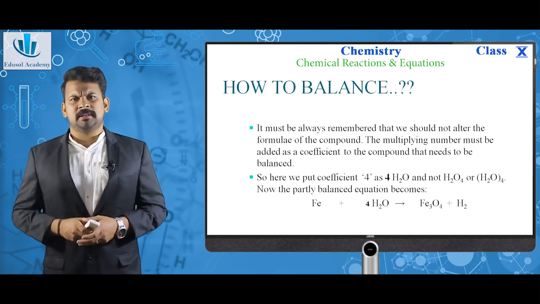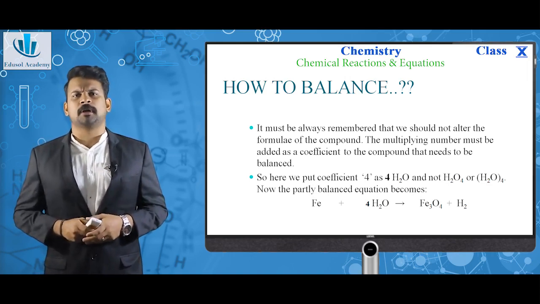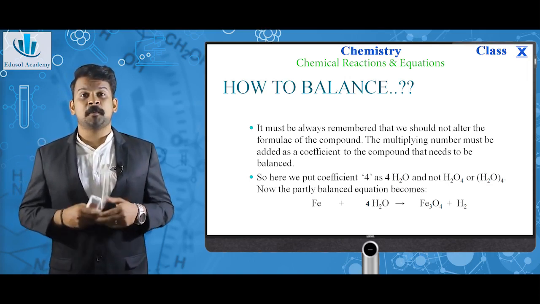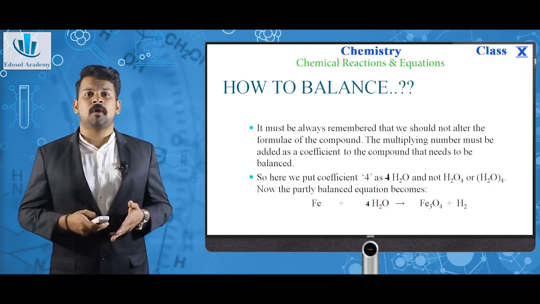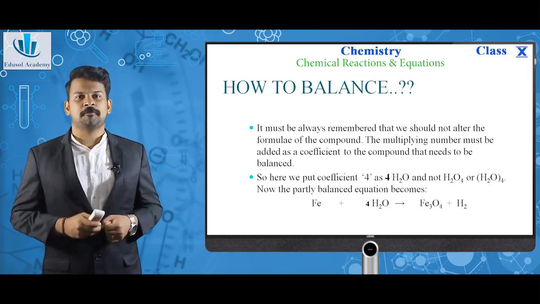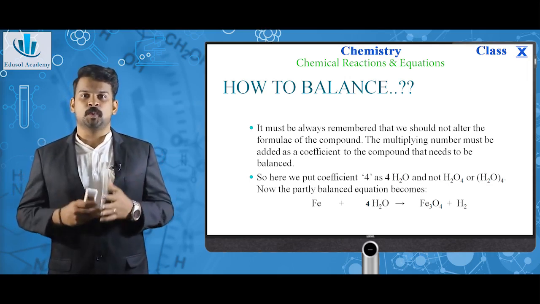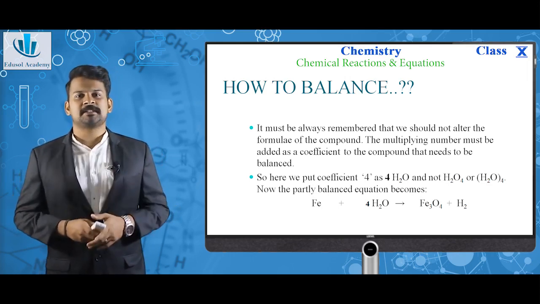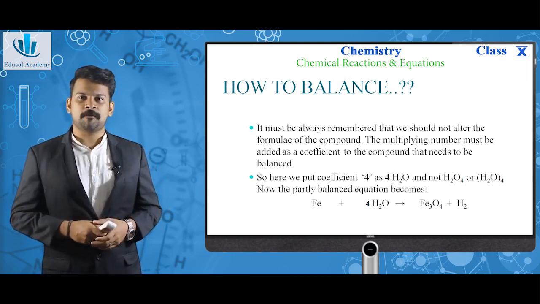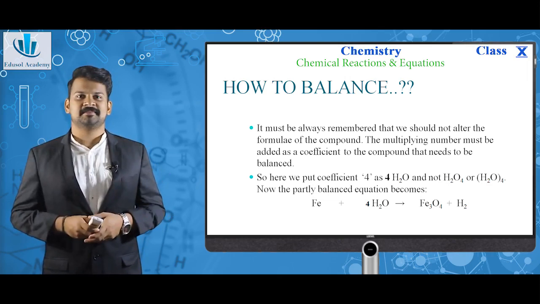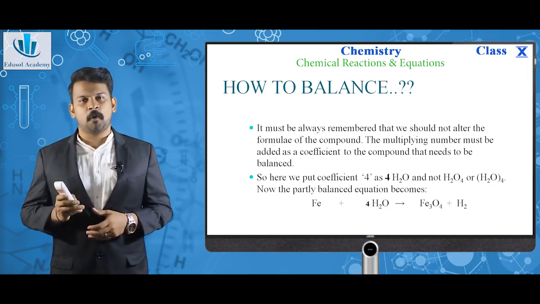It must be always remembered that we should not alter the formula of the compound. Only the multiplication factor must be put as a coefficient to the compound that needs to be balanced. So here we put the coefficient 4 as 4H2O. And now the equation is partly balanced, which is giving Fe plus 4H2O giving Fe3O4 plus H2. Now the oxygen is balanced. 4 in LHS and 4 in RHS.